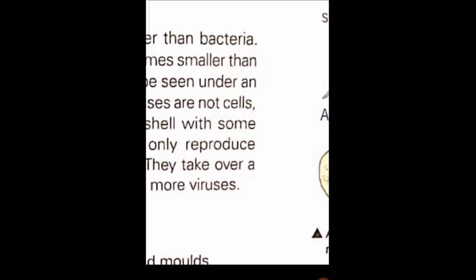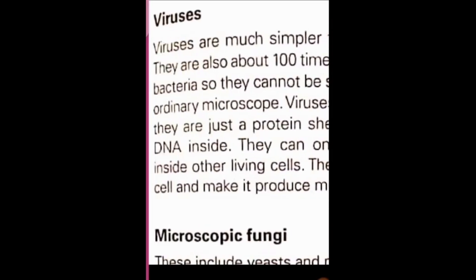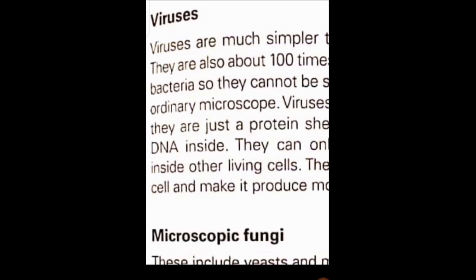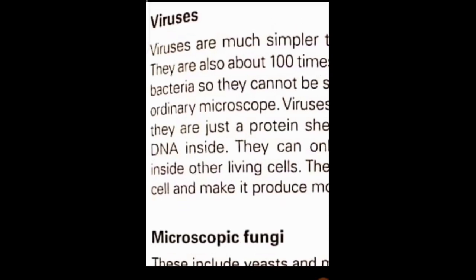Now we will talk about the viruses. Viruses are much smaller than bacteria. They cannot be seen easily by the microscope, and they survive in other living organisms, reproduce there, and cause disease in that host organism. This is the life cycle of the viruses.